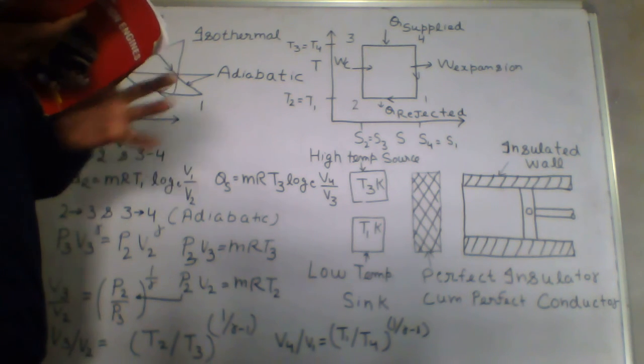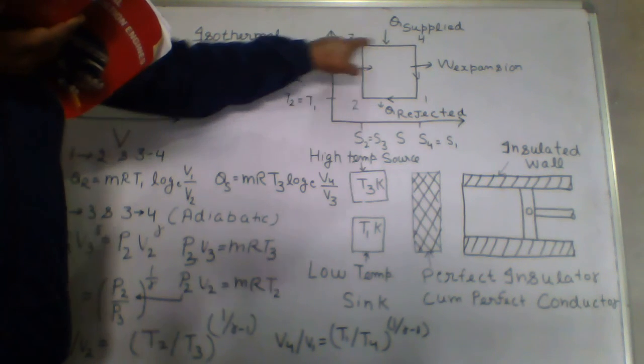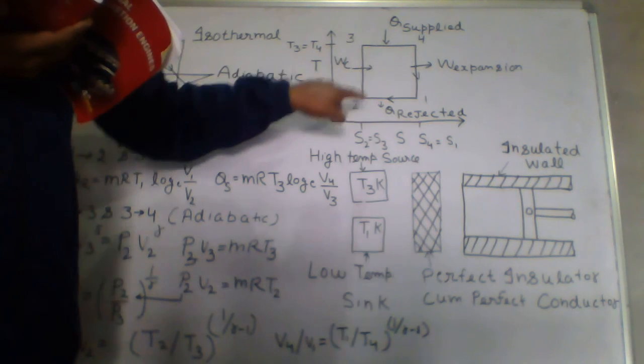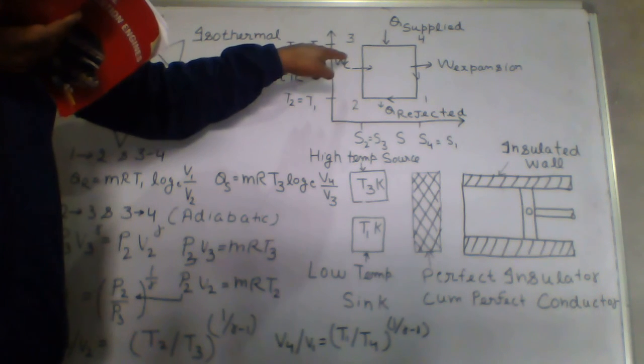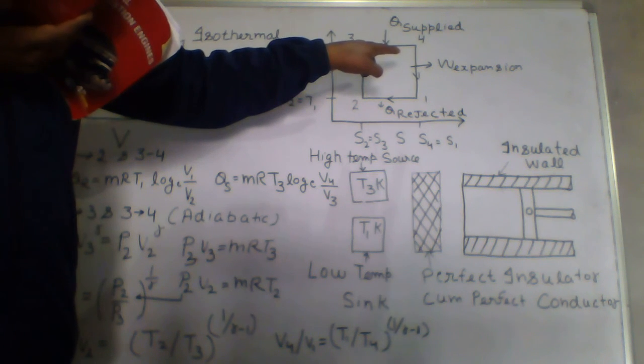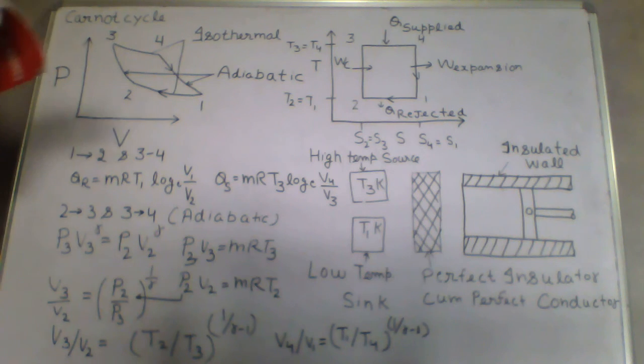Now this cycle is completed. We had 4 processes here: 1 to 2 is your heat rejection, 2 to 3 is your adiabatic compression, 3 to 4 is isothermal heat addition, 4 to 1 is adiabatic expansion. So there are a total of 4 processes. The cycle is completed.